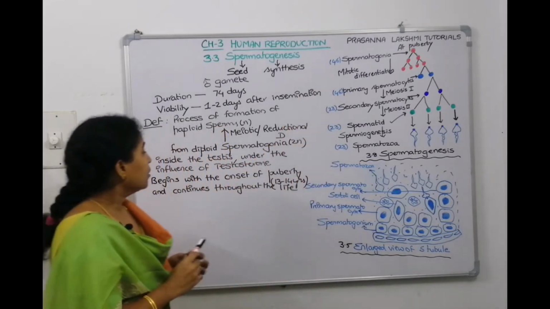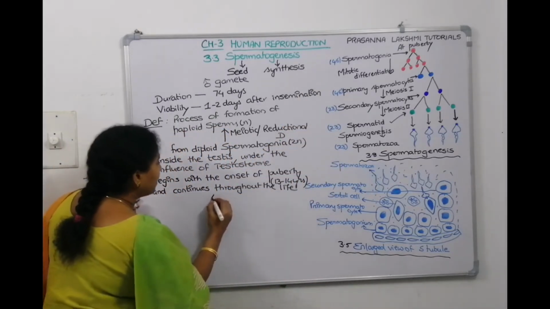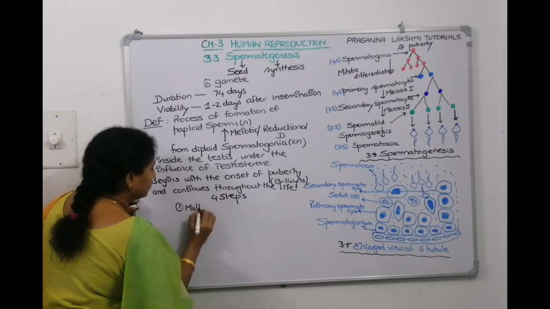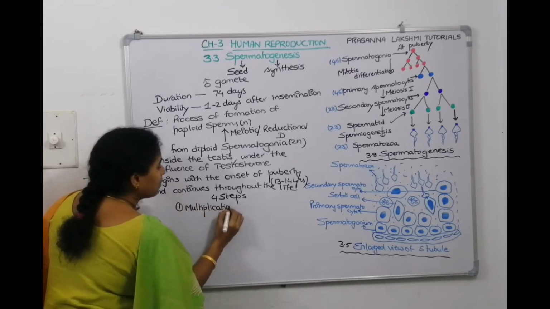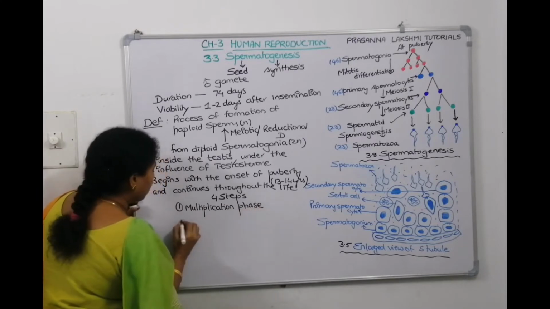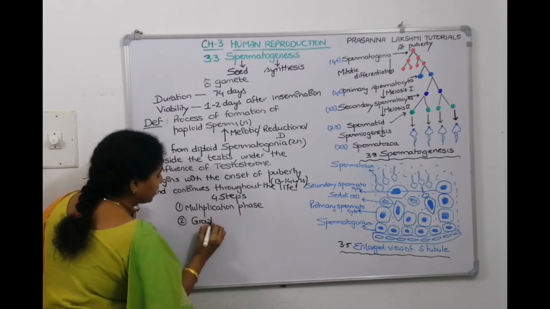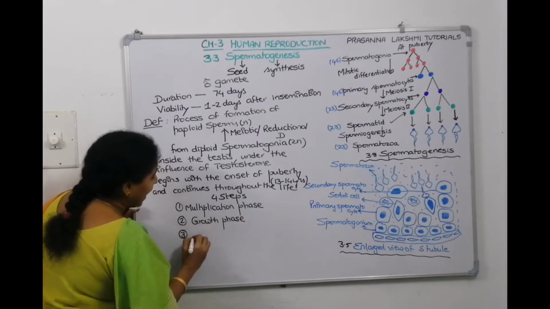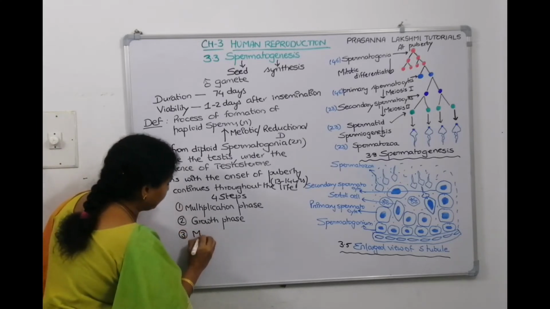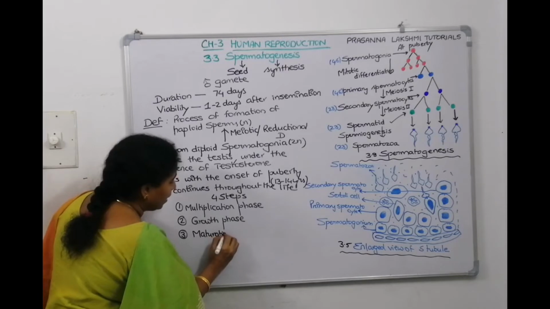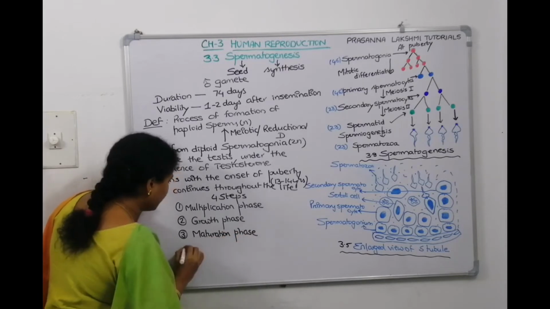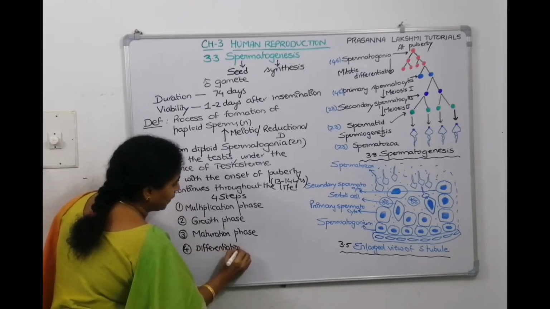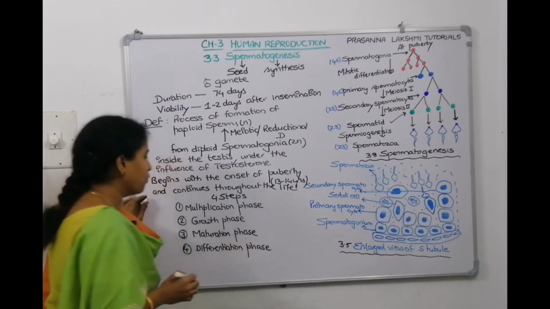I took the same picture. So spermatogenesis can be explained in 4 steps: the multiplication phase, the growth phase, the maturation phase, and the differentiation phase.